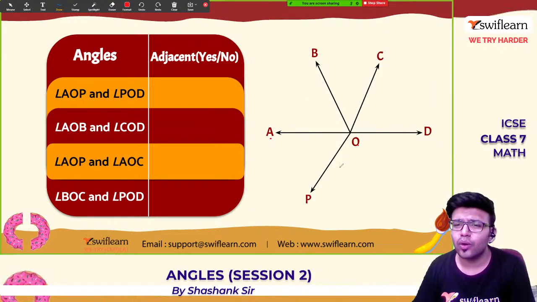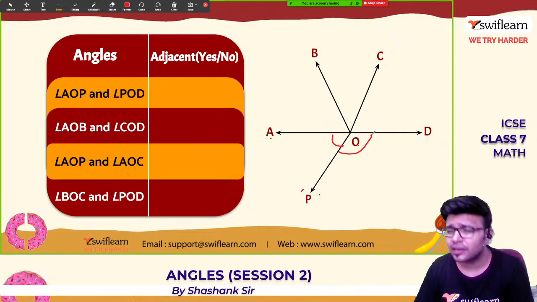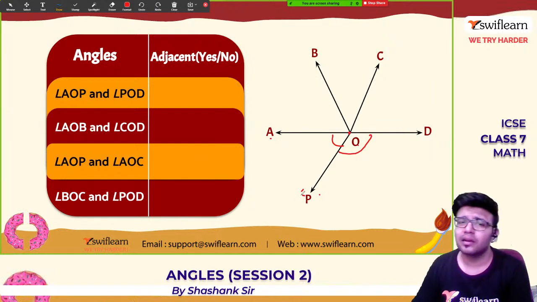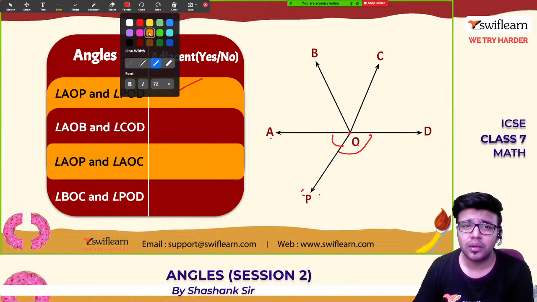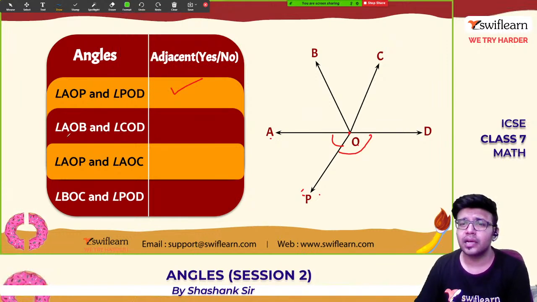They have a common vertex and the same side, so these are adjacent angles. Tick mark done. Color change. Angle AOB, this green one, and angle COD.